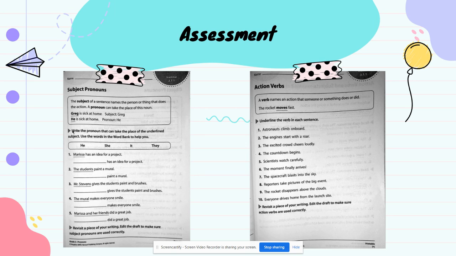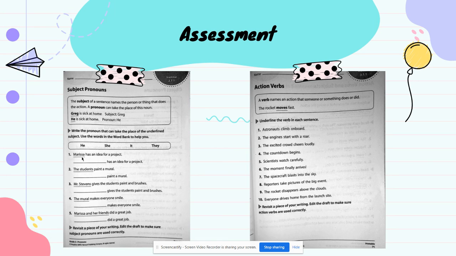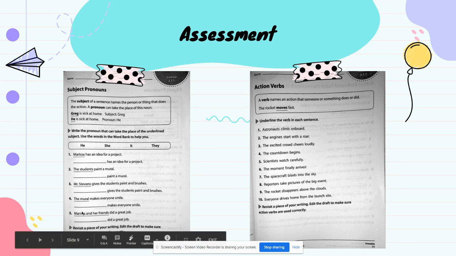So let's see. It says here, write the pronoun that can take the place of the underlined subject. Use the words in the word bank to help you. So you have the words right here in the word bank. It doesn't show you everything. It doesn't show you all of the subject pronouns, only a few of them. So we've got he, she, it, and they. There you go. And we got 5 sentences. So you see that every sentence has something that is underlined. So what is underlined is the subject of the sentence, right? So let's see. Let's do number 1.